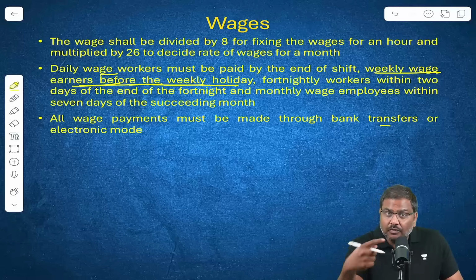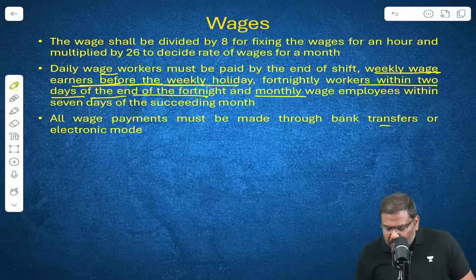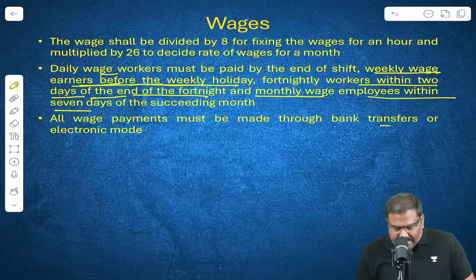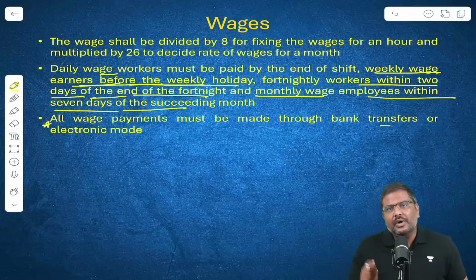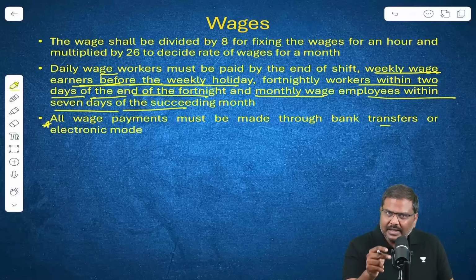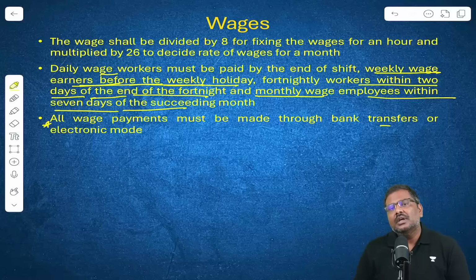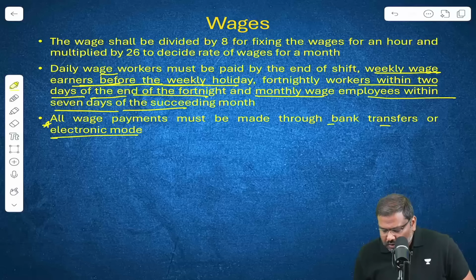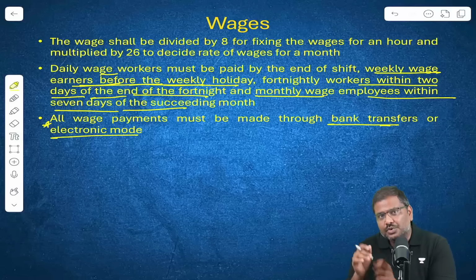What if you are being paid on a fortnightly basis? Then it shall be paid within 2 days of the end of the fortnight. And if you are working on monthly wages, then you will be paid within 7 days of the succeeding month. Next important rule: for all the wage payments done by the employers, there are only two methods that they will have to use now. Direct cash payments are not allowed under the set of rules. The transfers will have to be done either through the electronic mode or through bank transfers. Only these methods of payment will be used now.